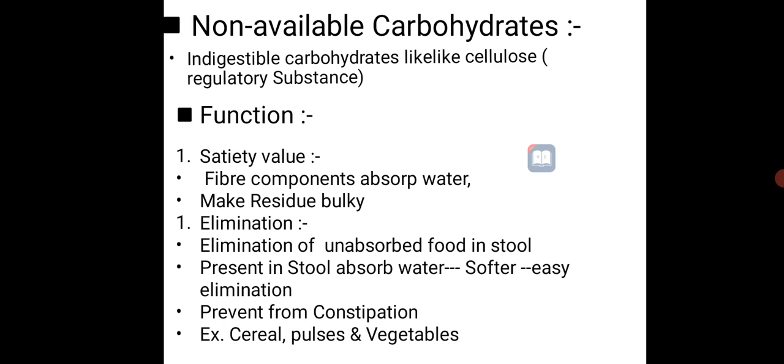Along with that food, it absorbs water and helps in easy elimination of the stool. Fiber or cellulose present in stool absorbs water, makes it softer, and eases elimination. It prevents constipation.